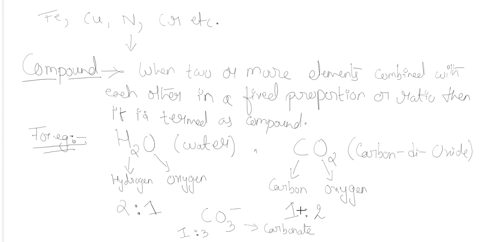Okay, now this was about the substances, compounds and elements. Let's move further. I was talking about atoms, and I have given you the definition of an atom. Now, the discovery of the atom was made by many different scientists, and many different approaches were used to study the structure of an atom.